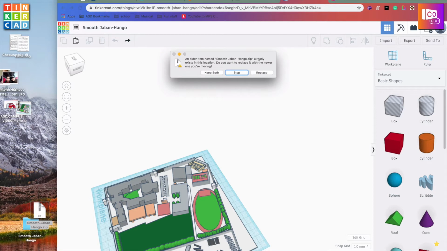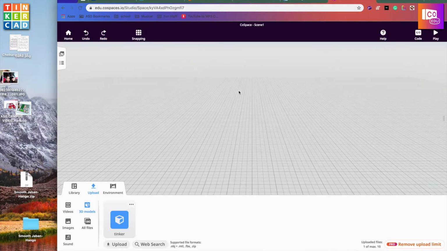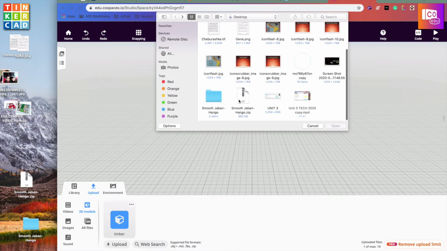I already did this before, so I'm just going to click Replace. And so you do not need to open the zip file at all. So keep it as a zip file. You go to CoSpace and you upload it. Go down and you just need to open it.